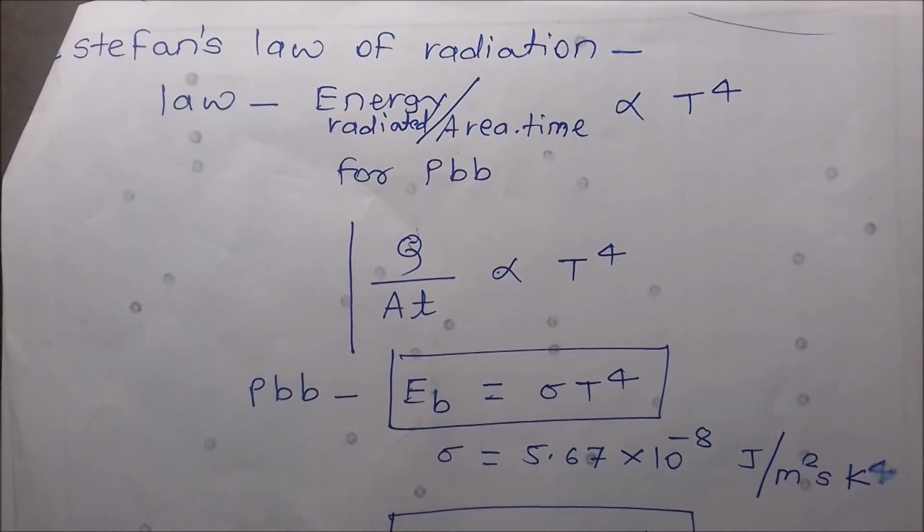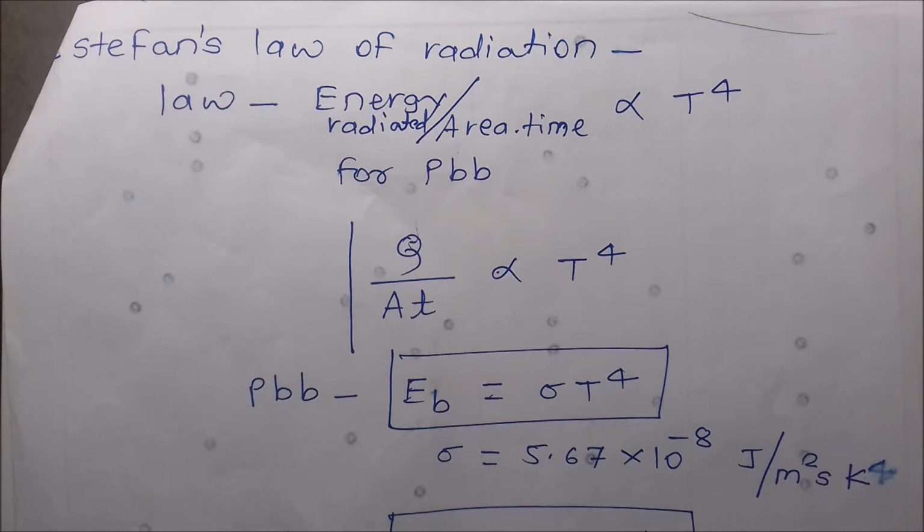Then Stefan's law of radiation. The law is this: the energy radiated per unit area per unit time by any body is proportional to temperature raised to 4. Temperature is in Kelvin.